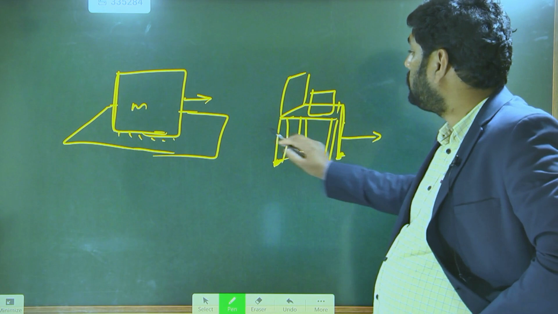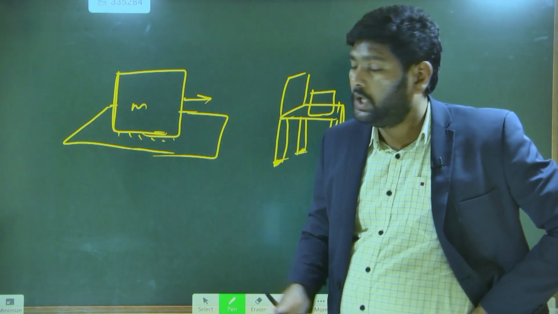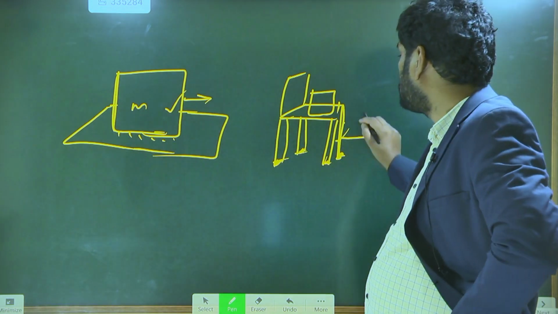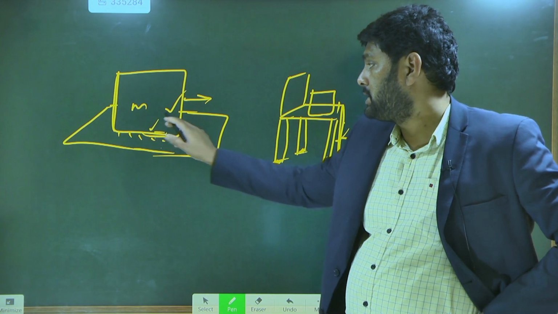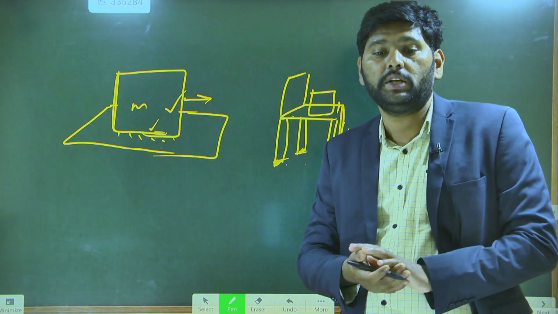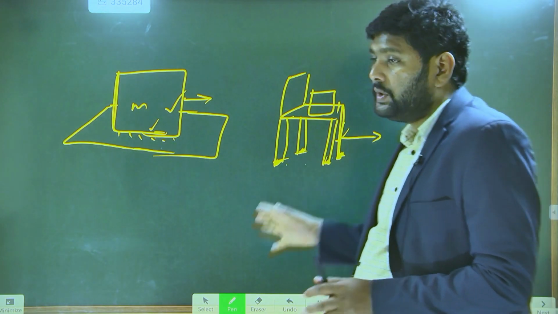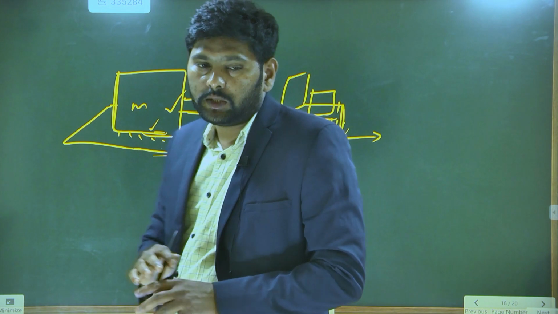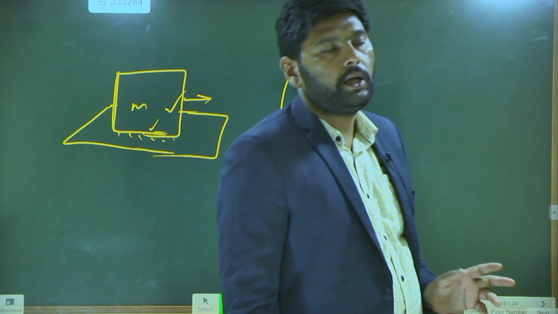But among the two cases, you have the same friction. Even though the area of contact is more in this case and very less in the other, from these two cases you can observe that friction does not depend upon the area.